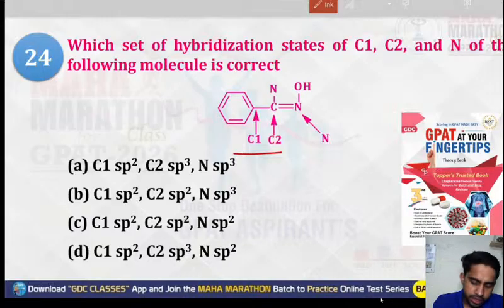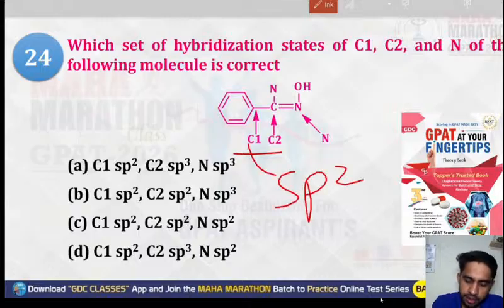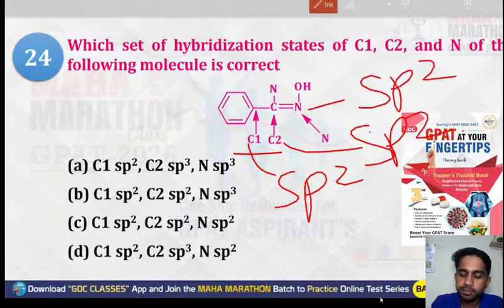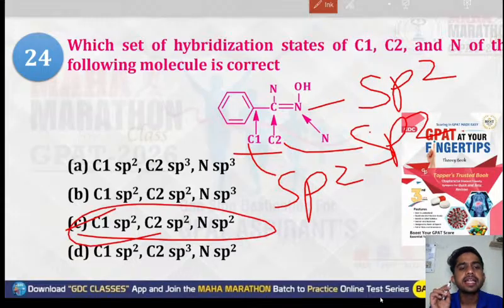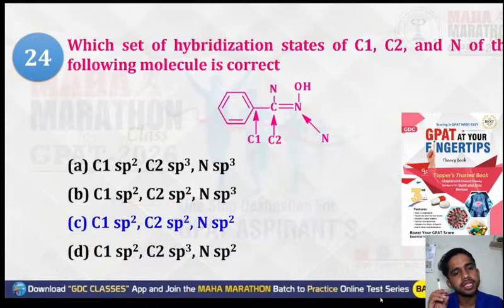For C1, C1 will be sp2 hybridized. This C2 will also be sp2 hybridized, and this nitrogen will also be sp2 hybridized. So C1, C2, and nitrogen are all sp2 hybridized. So the correct option will be option number C, option number 3, all sp2 hybridized.